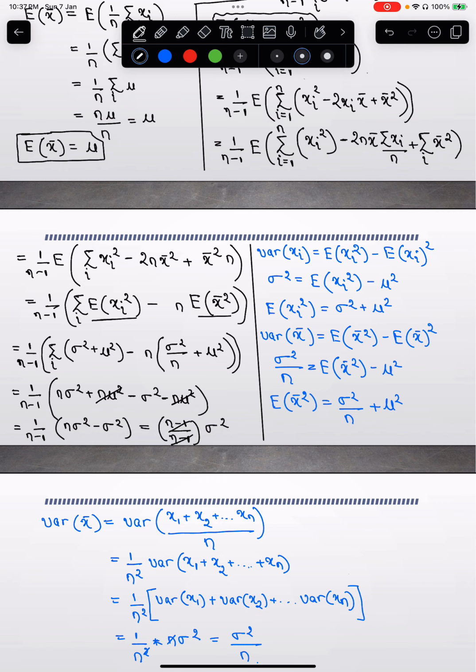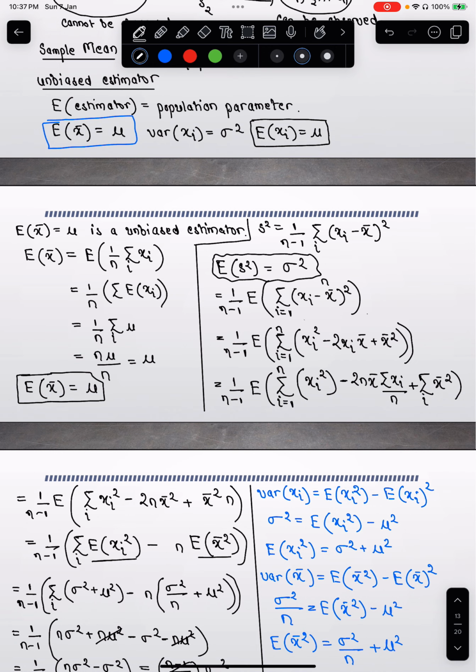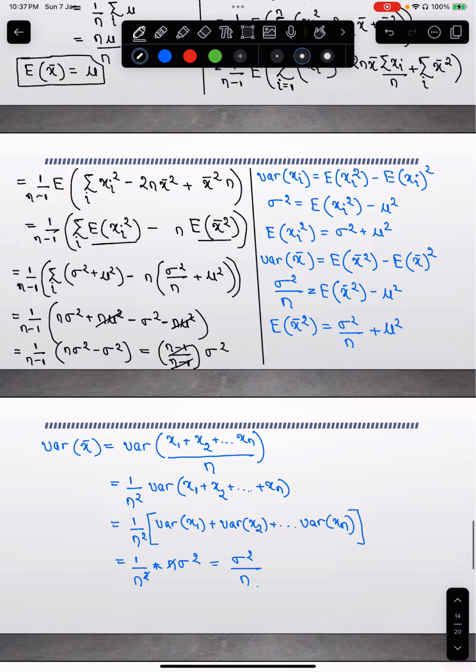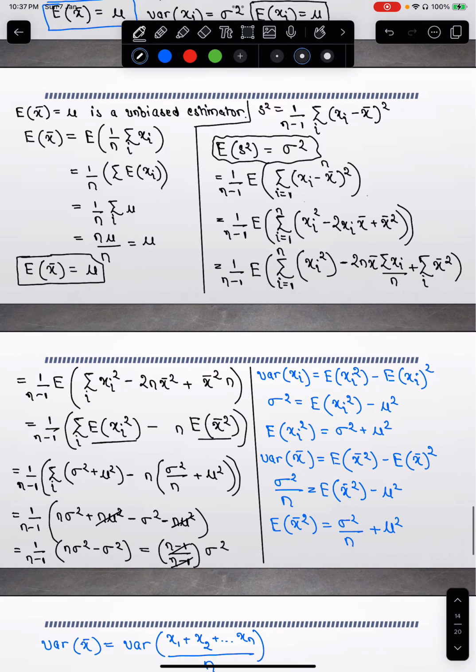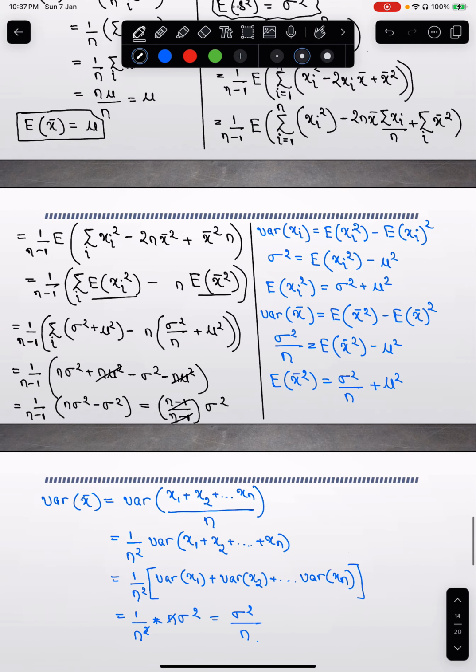But since in your formula you considered 1 by n rather than 1 by n minus 1, your expectation of the sample variance s square was not equal to the population parameter sigma squared.